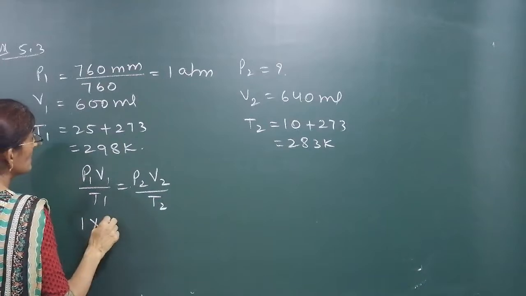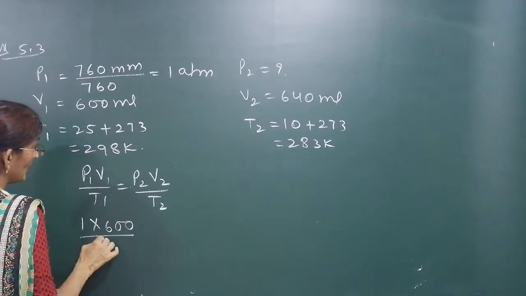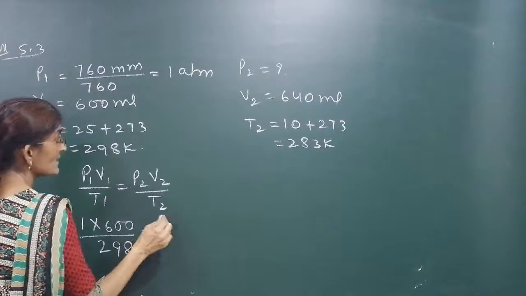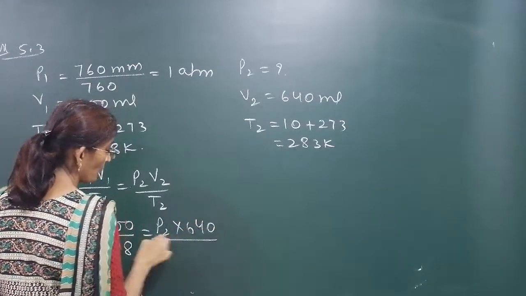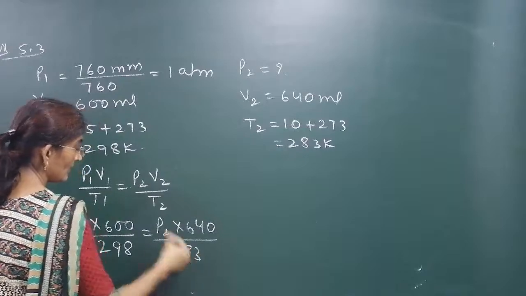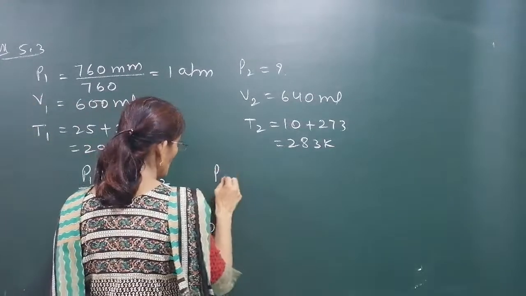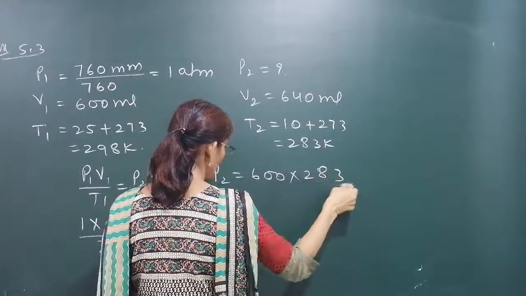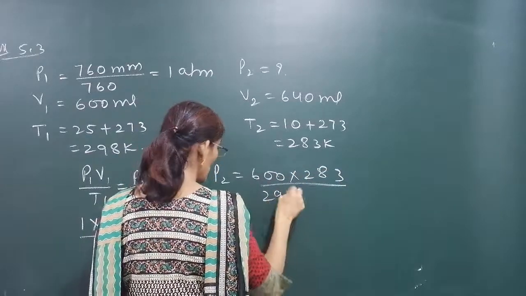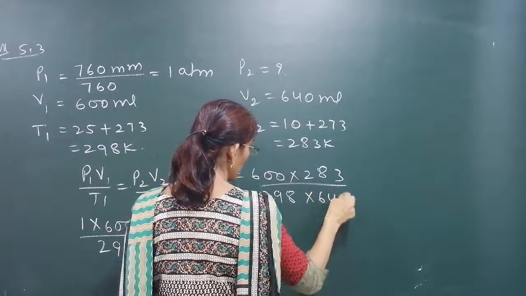It is 1 into 600 divided by 298, equal to P2, which we have to determine, into V2 which is 640 divided by 283. So P2 would be 600 into 283 divided by 298 multiplied by 640.